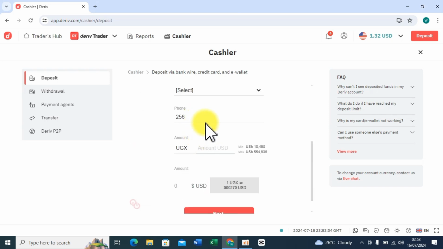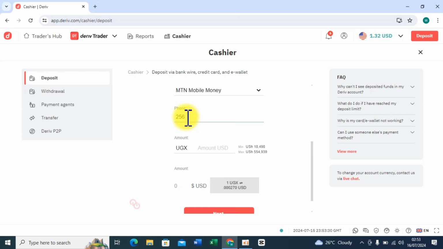If you click there, you look here and select by clicking on this arrow. If you are using MTN mobile money, you select MTN. If you are using Airtel, you select Airtel. For example, let me select MTN. Then here you add your phone number. 256 is the country code. My country code is automatically selected, and even yours will be automatically selected.